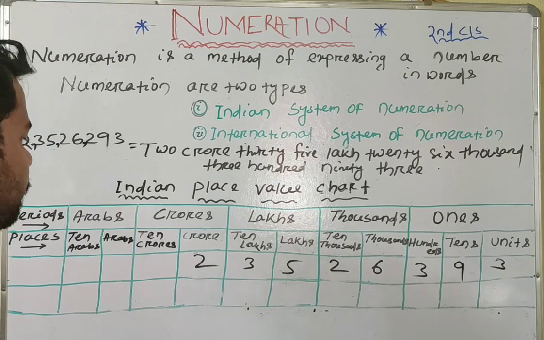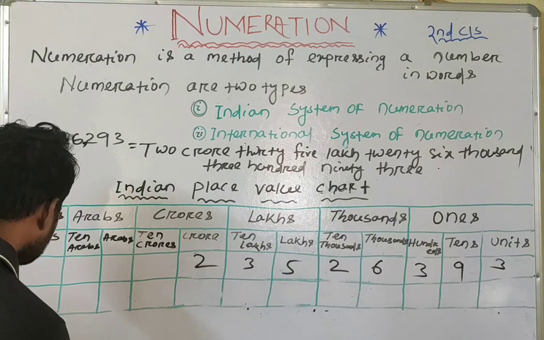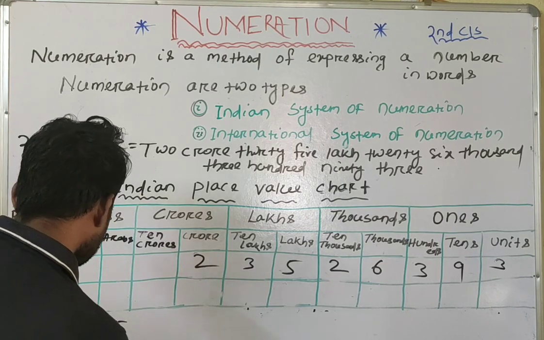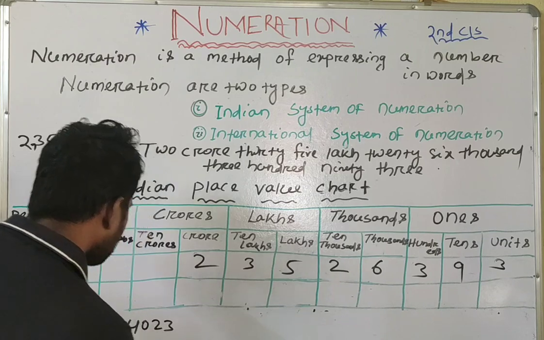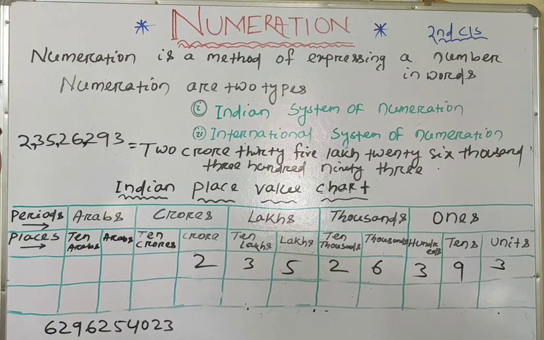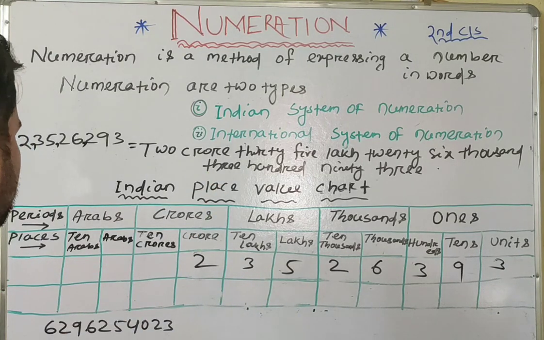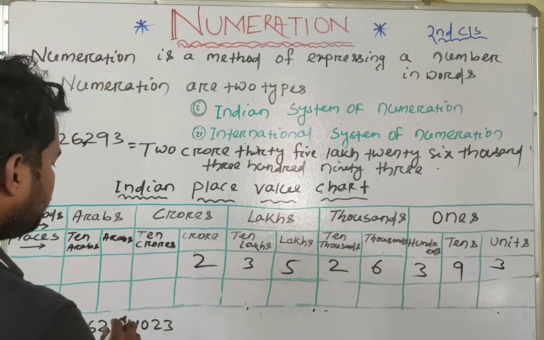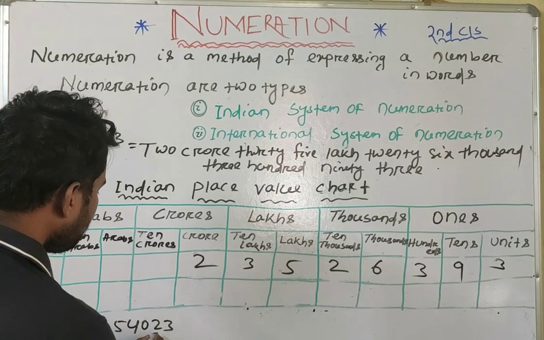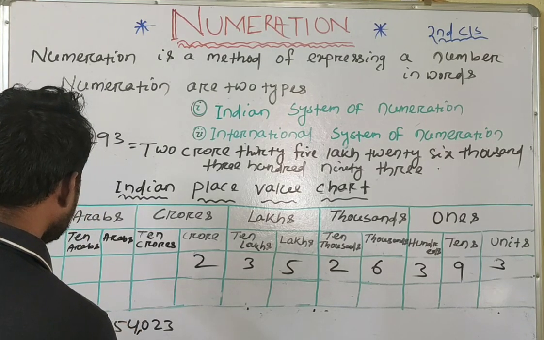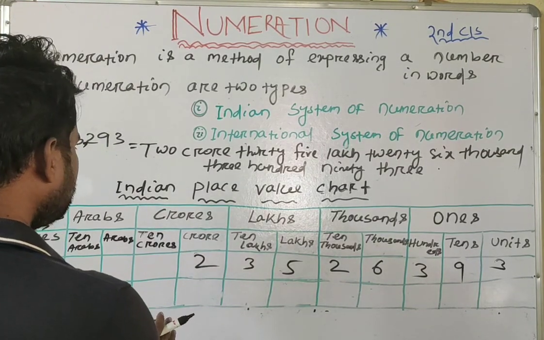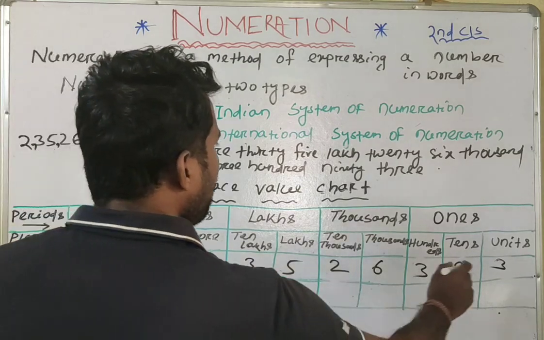Now we'll take another example. It is a 10-digit number, a large number. How can we write it in the Indian system of numeration? First, according to period wise, from the extreme right side of the digits we will put a comma after 3 digits, then 2 digits, then 2 digits, then 2 digits. And also this number we will place in all places.